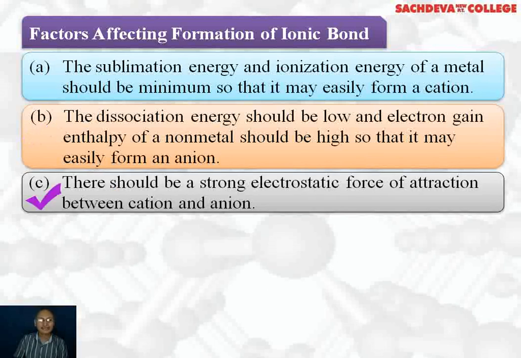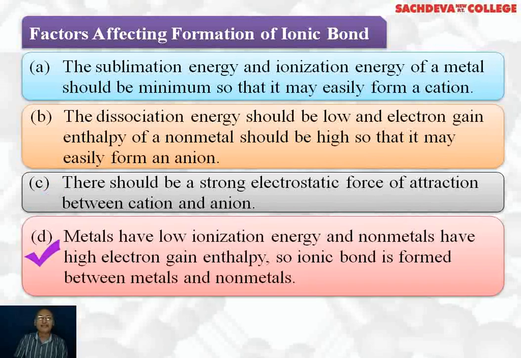The third point is there should be a strong electrostatic force of attraction between cation and anion, because the greater the force of attraction, the more stable the bond formed. Usually metals have low ionization energy. Why do they have low ionization energy? Because they are larger in size and can easily lose electrons.